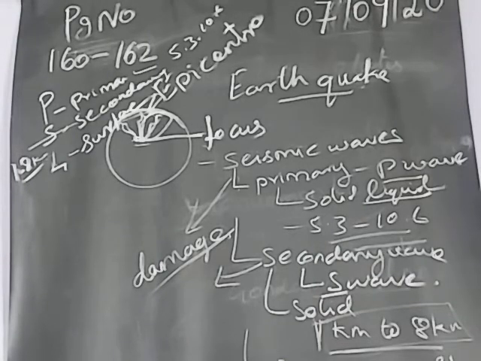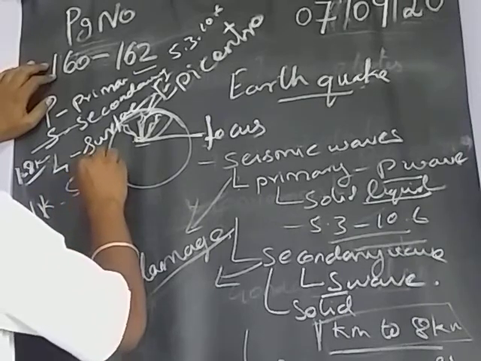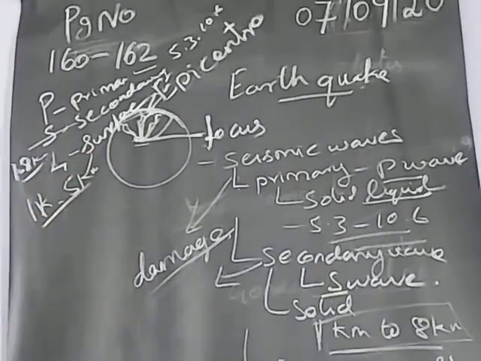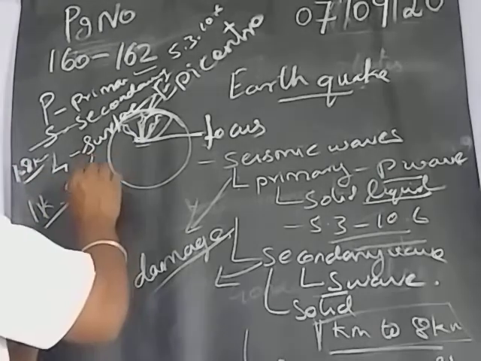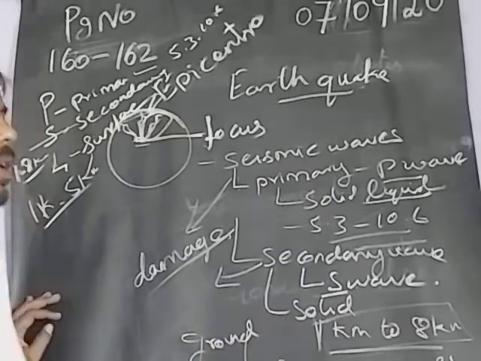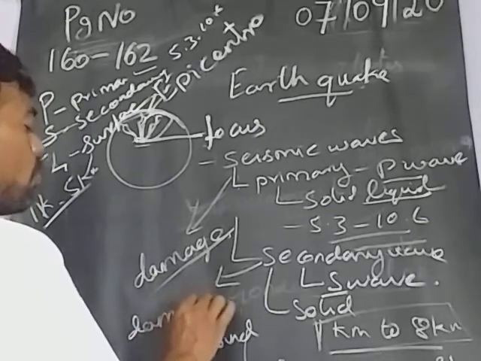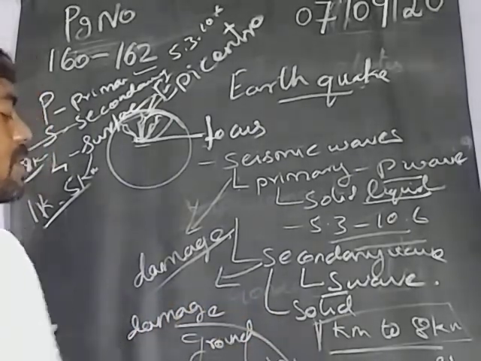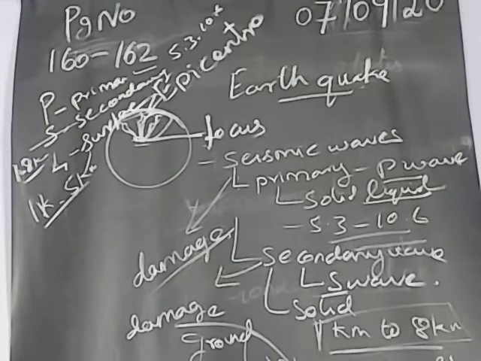They travel 1 kilometer to 5 kilometers. Primarily, they move along the ground area only, so because of this the damage will be more. In which waves do we have more damage? Surface waves, where we face so much damage, at a speed of 1 to 5 kilometers.